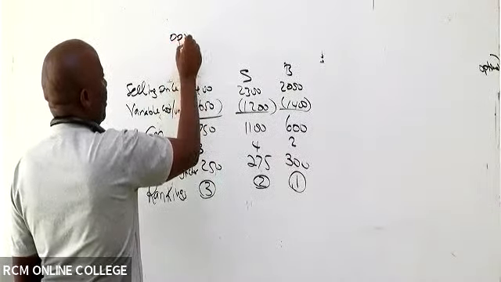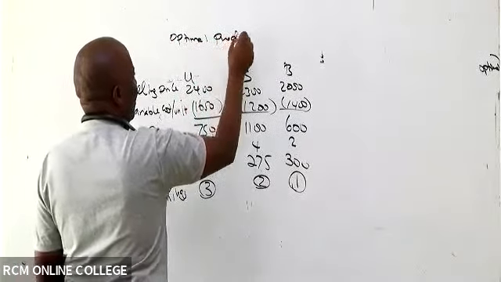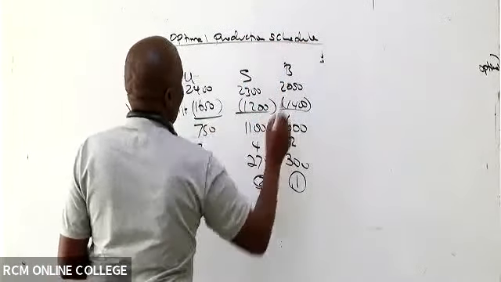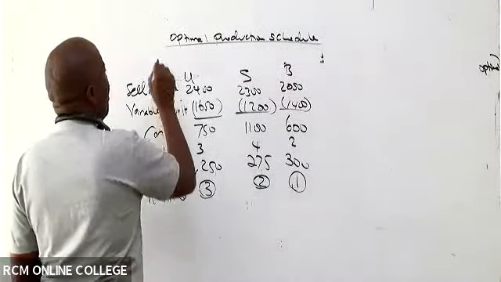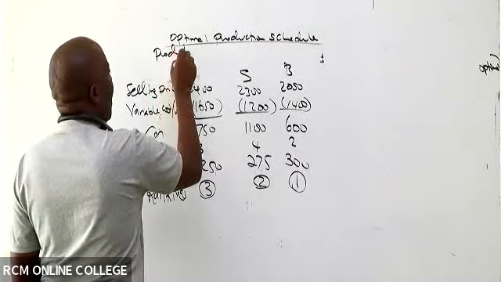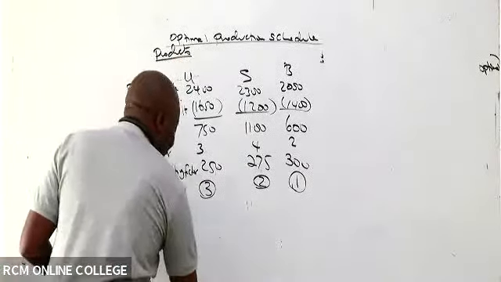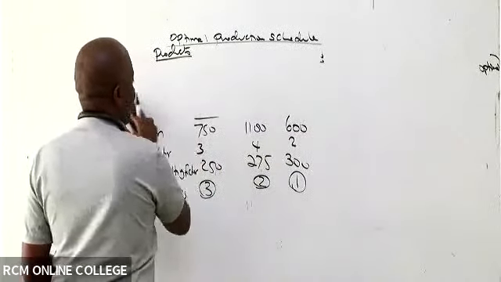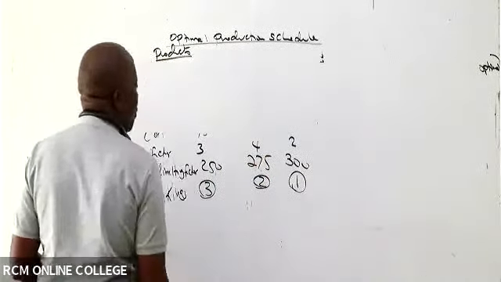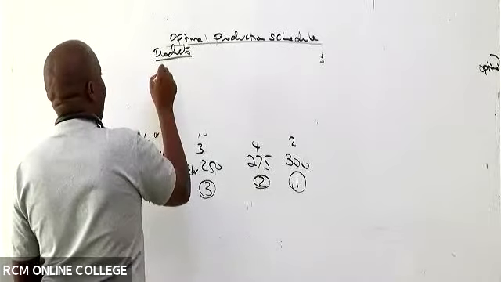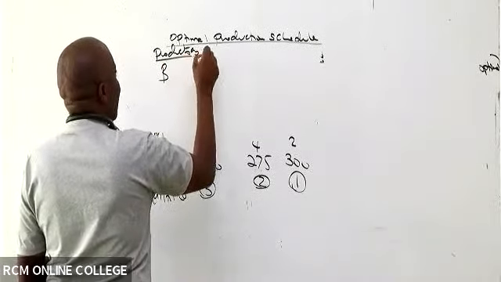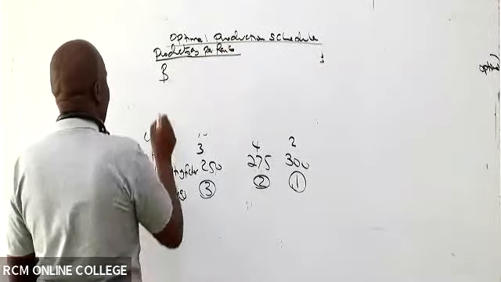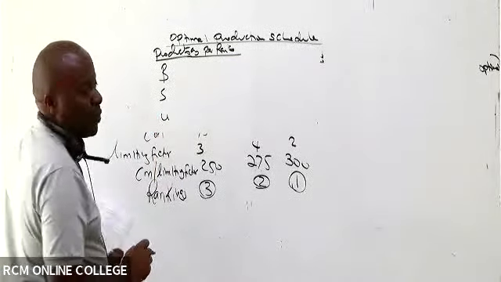So optimal production schedule. You give us the products as per the ranks. So as per the ranks, what do we have, my good students? We have product B. As per ranks, we have B, after B we have S, after S we have U.